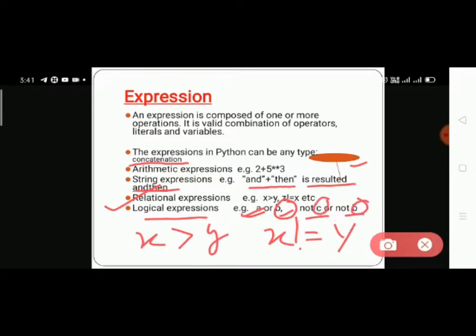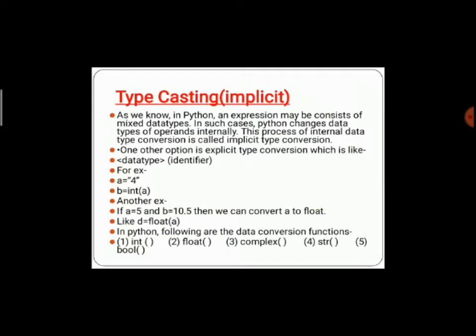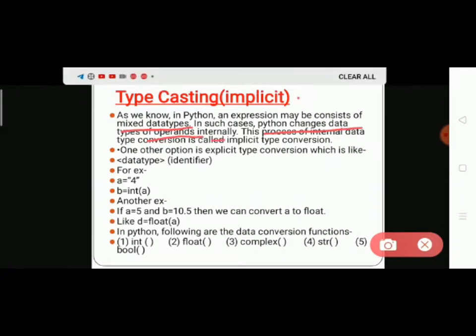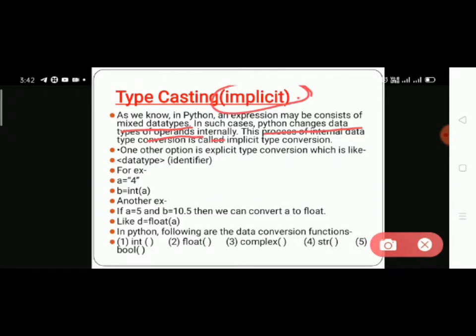Next is type casting. We use it in Python for data type casting, in mixed data types. As we know, an expression may consist of mixed data types. In such cases, Python changes the type of operands internally, which is implicit conversion.